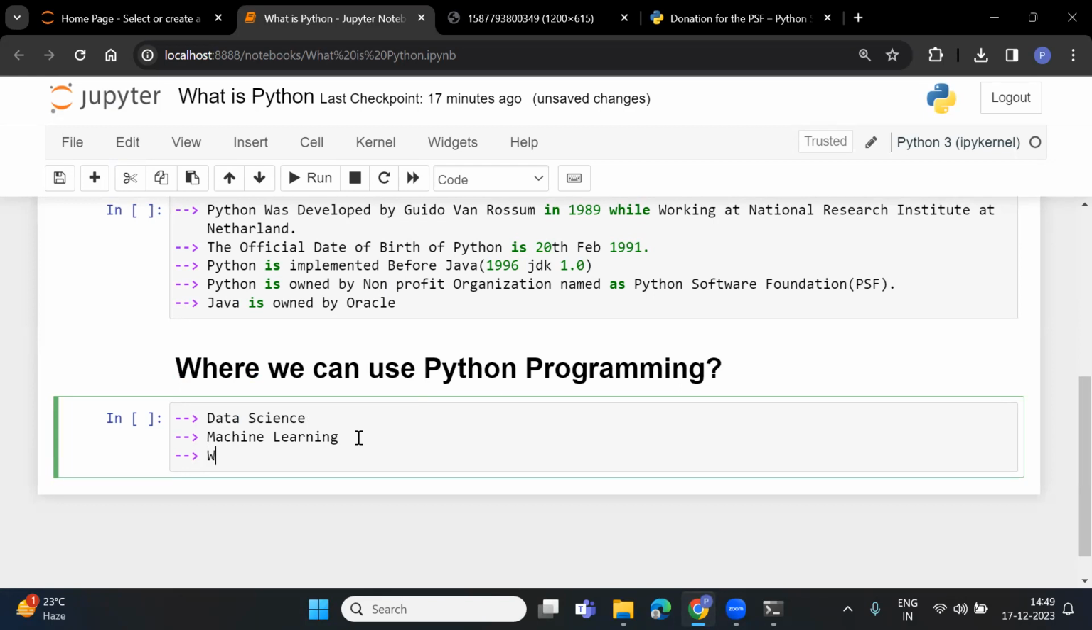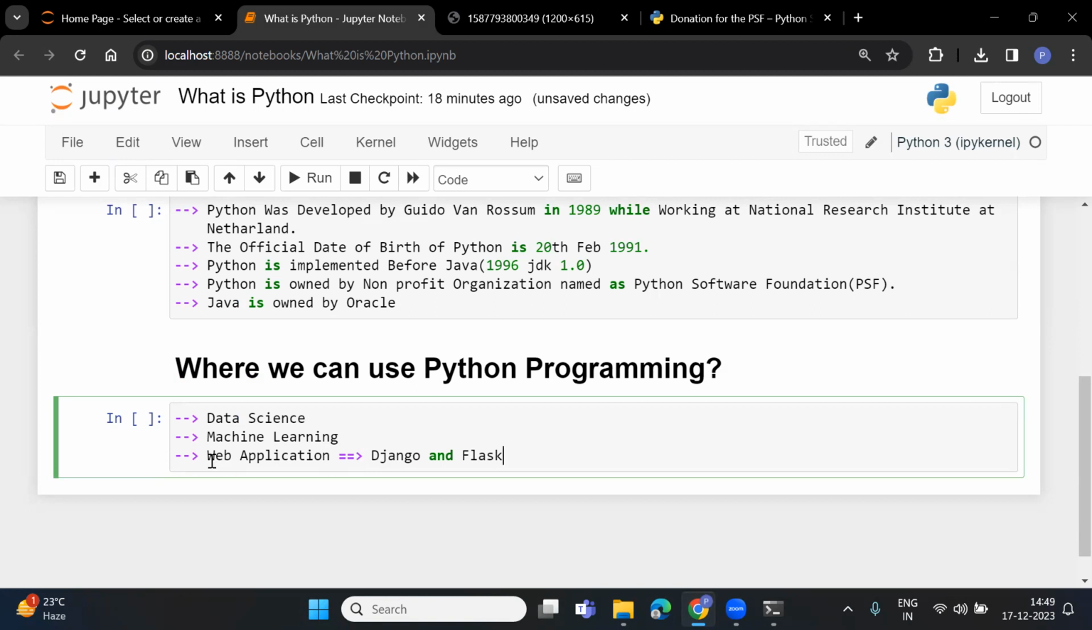Same as that, if we want to implement web applications like websites, many real-time websites are also implemented with the help of Python programming. So we can also implement web applications with Python. For this, there are certain frameworks already available like Django and Flask. These are the famous frameworks. Framework means a set of code.